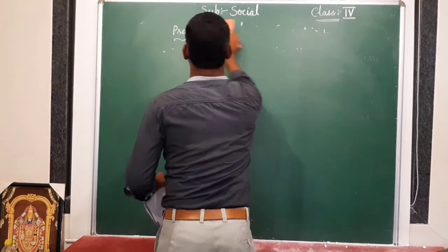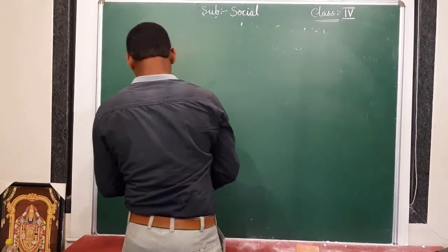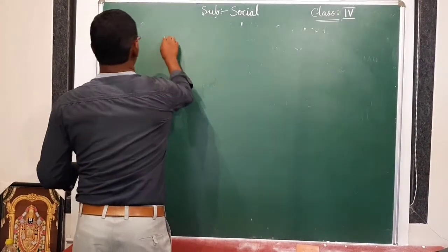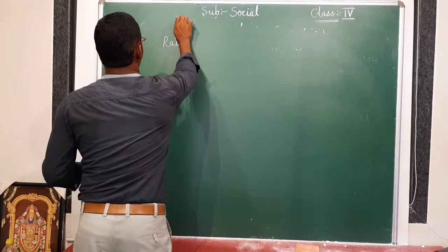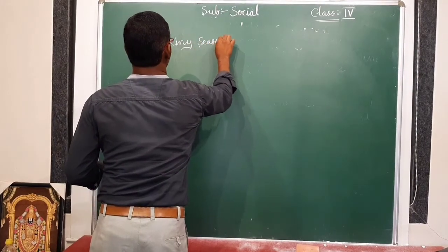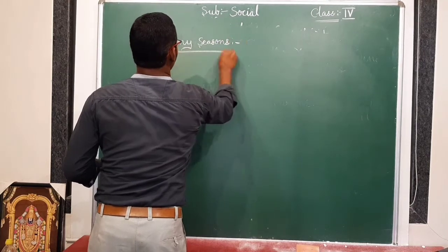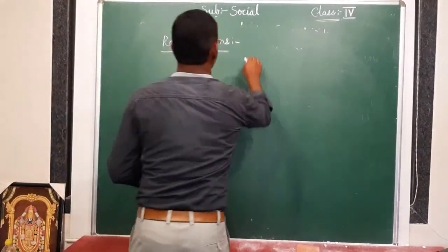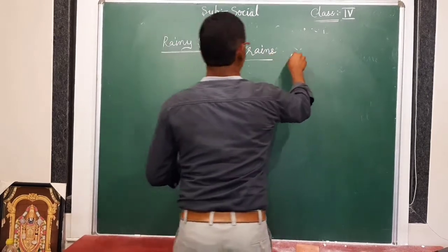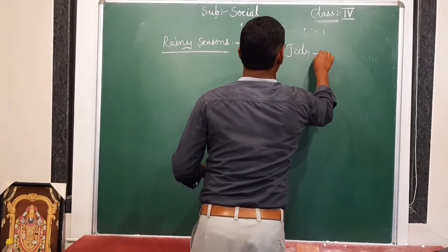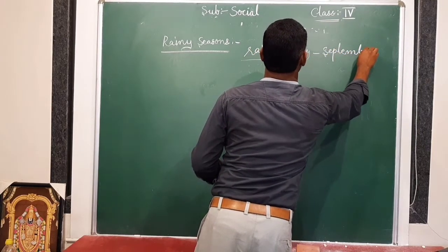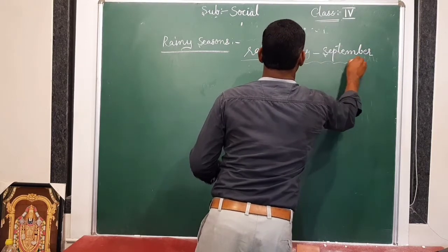After the summer season, we have to discuss the rainy season. So how is the rainy season? It gets rain always, and it starts in July, July to September. In these months we are getting heavy rains.